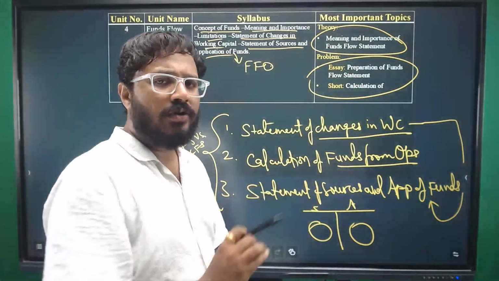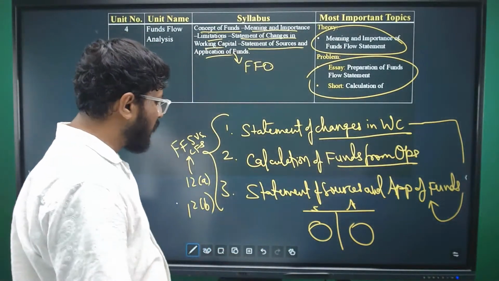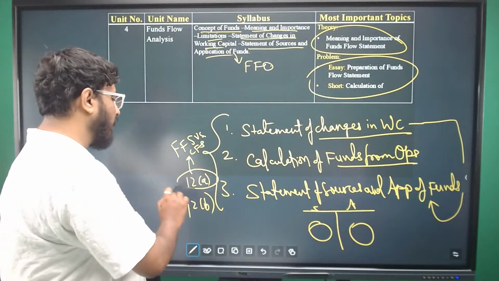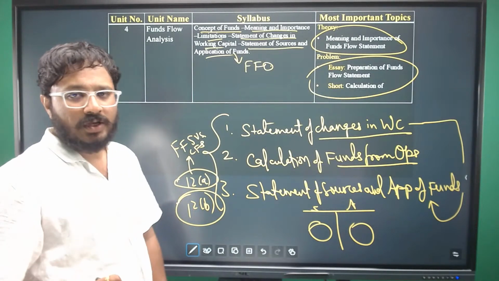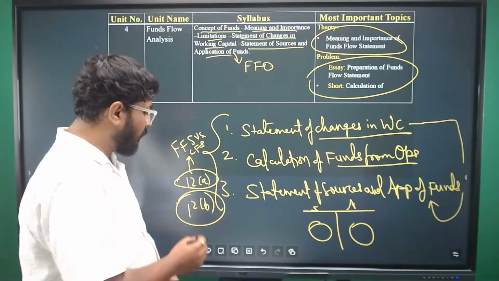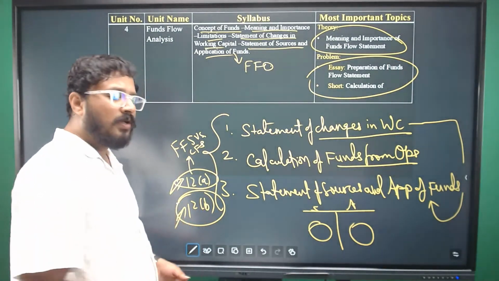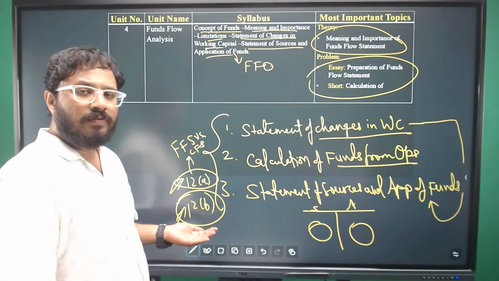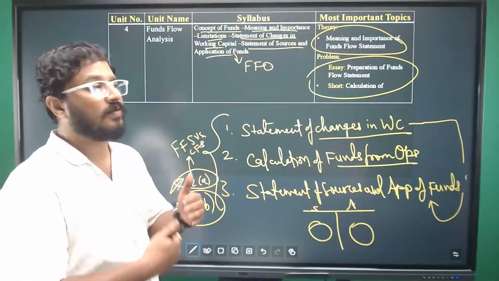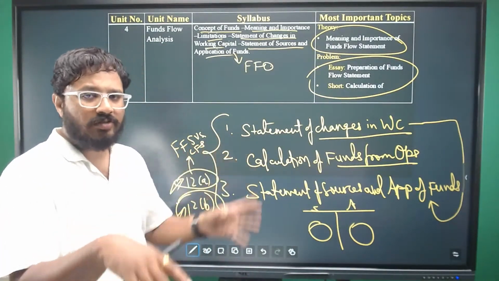Only that theory question has been observed in the past papers. If not, there will be problems only in both A and B. The level of difficulty can be different in 12A and 12B. They may give adjustments in one question, and they might not give the adjustments in the other.